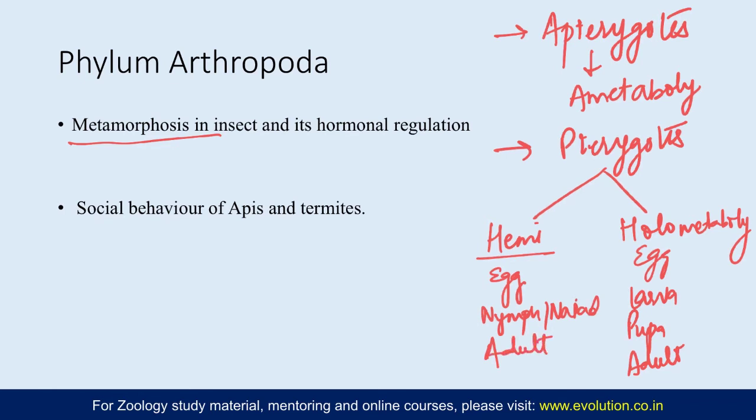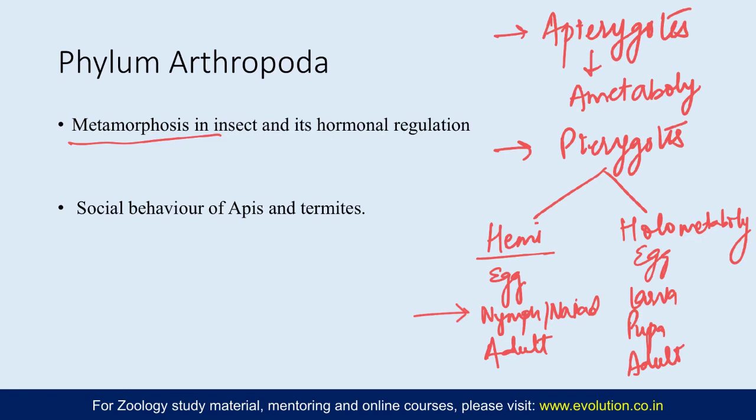Now the difference here is that in case of hemimetaboly, the nymph is very different from the adult because it lacks wings. The adult has wings, and the nymph may have a completely different habit and habitat as compared to the adult. So that is something which is different from apterygote ametabolous insects. So that you have to study.